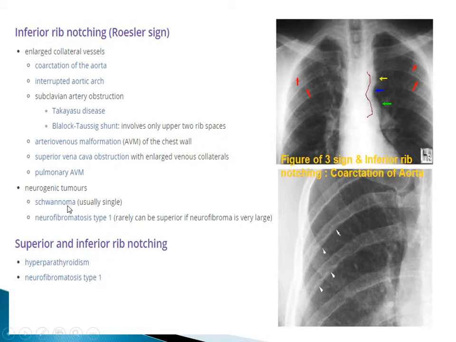Neurogenic tumors such as schwannoma or neurofibromatosis type 1 can also be causes. Neurofibromatosis type 1 can cause inferior and superior rib notching. Here we have inferior rib notching.